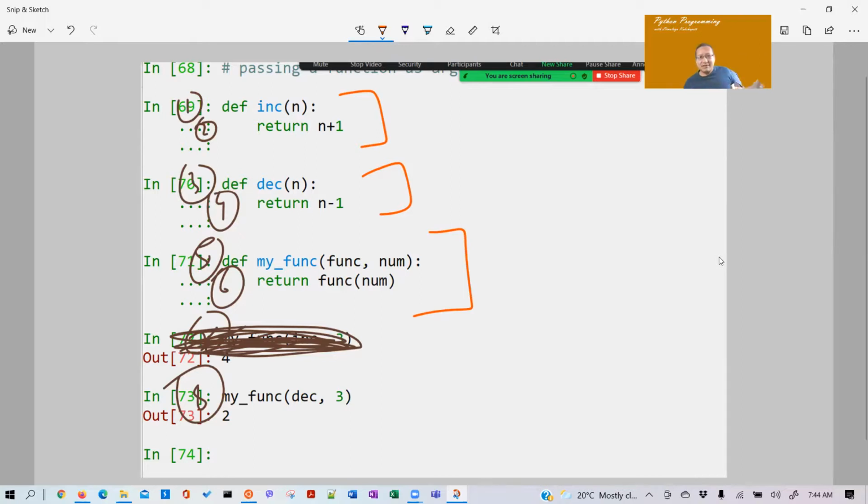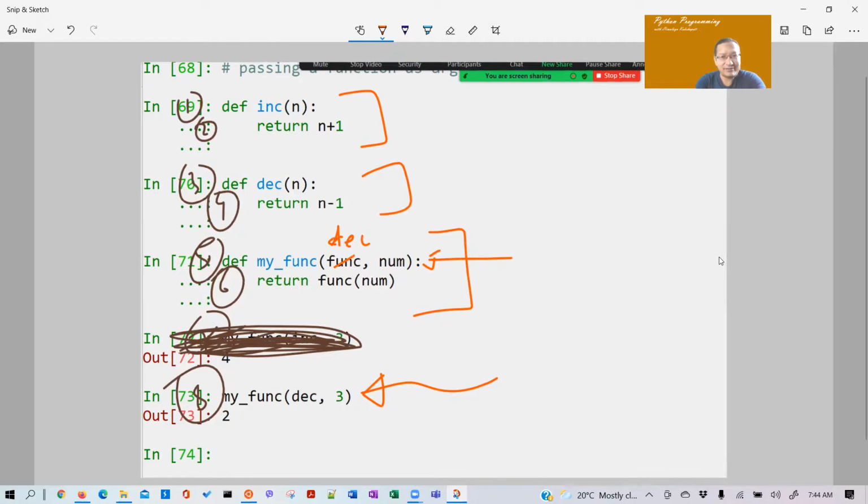Okay, so whenever we see our first function call, the execution starts from there. Now where does the execution go from there? Line number 5. Then what is the value of num?